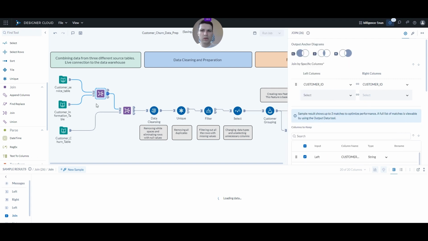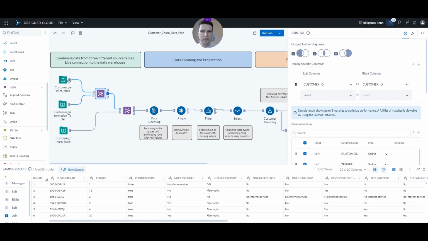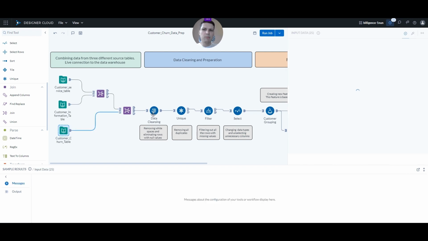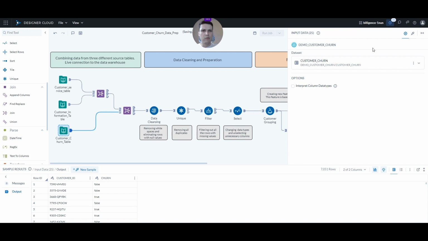So we just say, well, we're connecting the left input with the right input, and we define what kind of join it should be and what columns we want to keep from both of these different sources. So first we join the service information with the customer, let's say master information, and then we append the information about which customers are still with us and which have already left us.